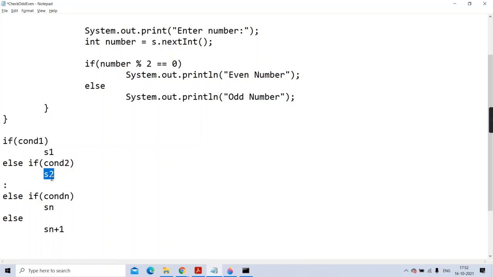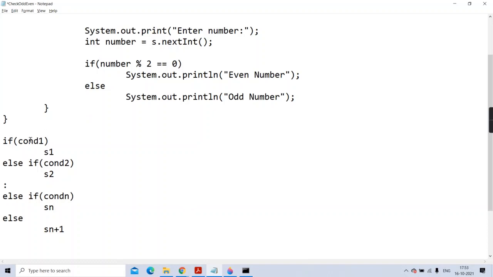But if that is also not true, else, because I'm assuming there are only two conditions, your pocket money is not greater than 500 also, so else I'll say stay at home. Stay safe at home. Such situations occur in real life, and they are in programming also.